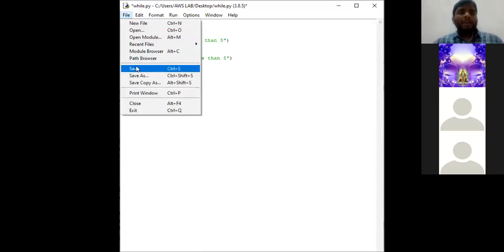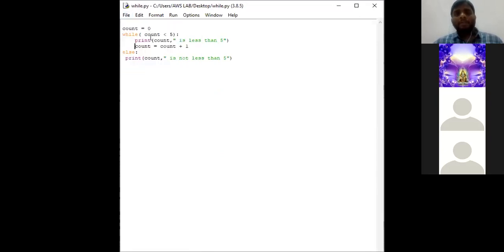So count equal to 0 is a variable which is assigned a value 0. Count is a variable where the value of count is assigned as 0. So this is the while condition. If this while condition is true, the body of this while, which consists of two statements, will be getting executed. If the while condition is false, then the else body is going to get executed.